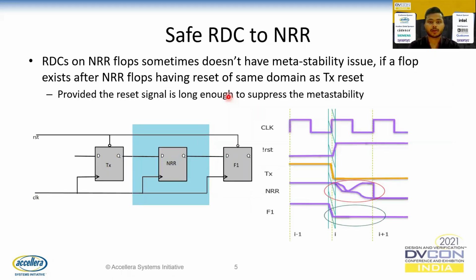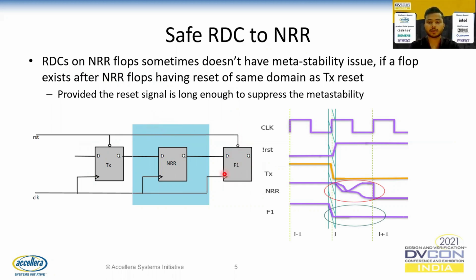What is safe RDC to NRR? These RDCs to NRR might not have metastability issues sometimes if a flop exists after the NRR flop, which has the same reset domain as that of the transmitting flop TX. For this to be safe, there is a condition that needs to be satisfied: the reset signal should be long enough to suppress the metastability at F1.